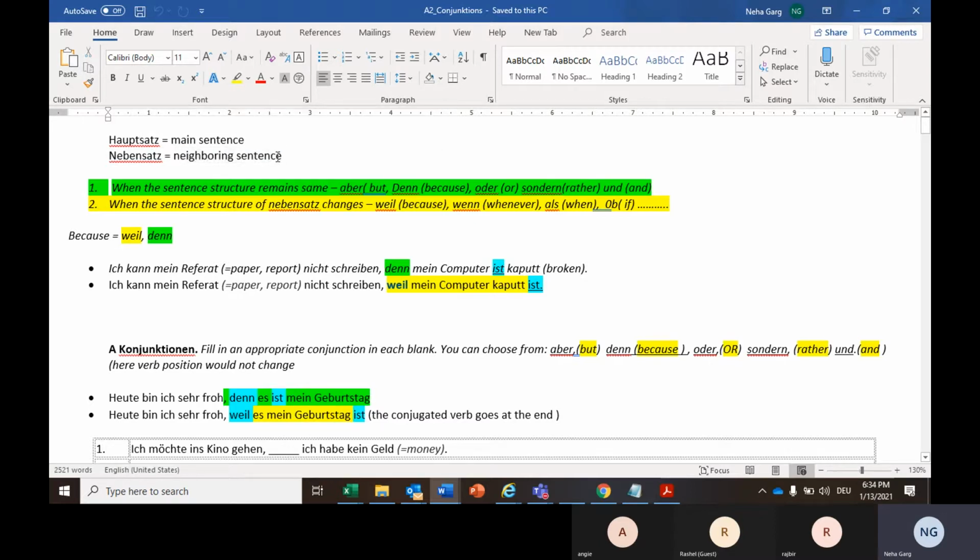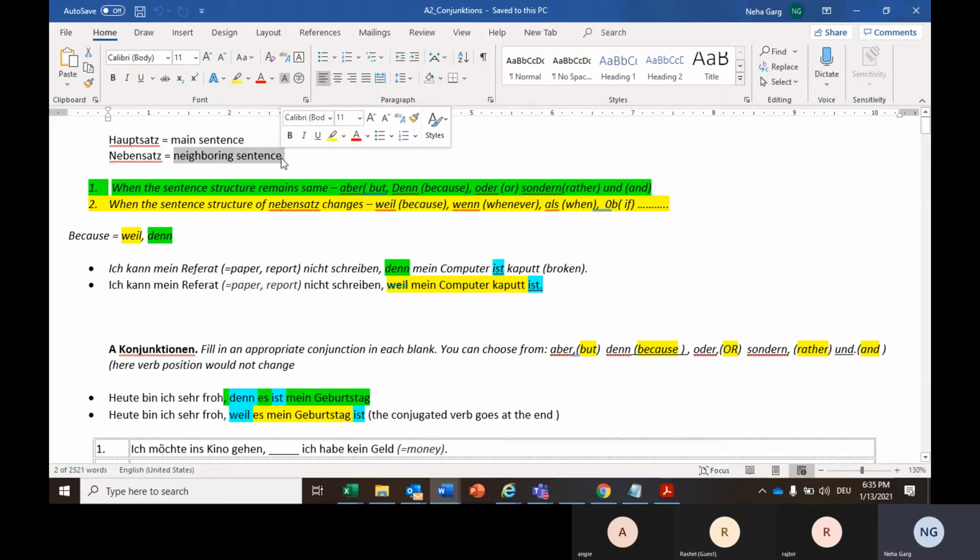As we all know already, in a long sentence there can be two Hauptsatz, two main sentences which can individually exist, or there can be one main sentence and one neighboring sentence. So the words which connect both of these sentences are called connectors.